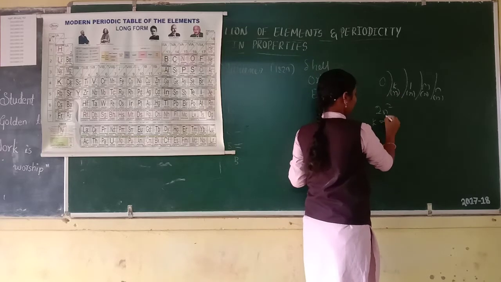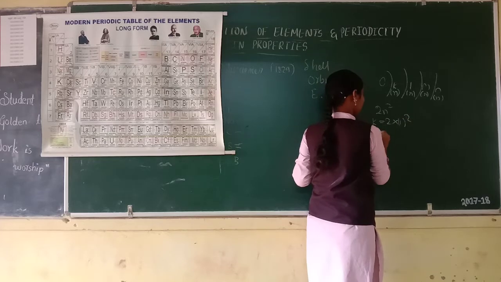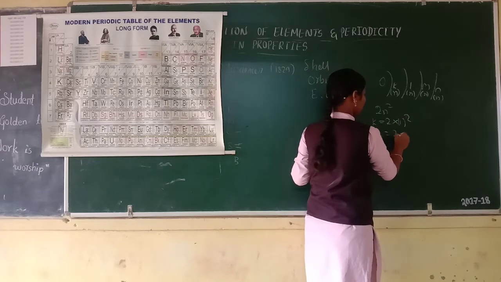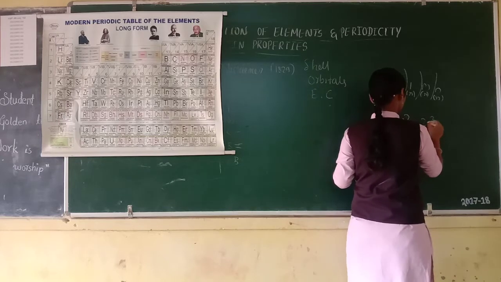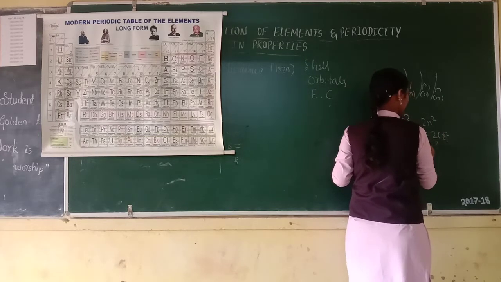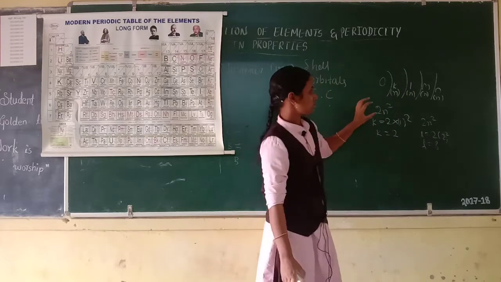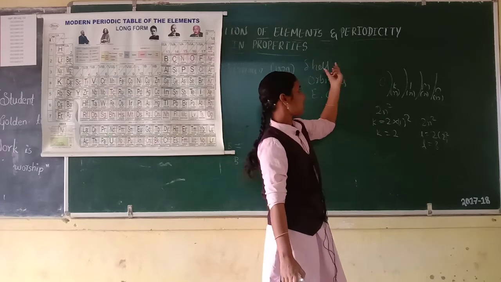Capacity of K shell, n is 1, 2 times 1 square, this is 2 electrons. Then L shell, 2n square, 2 times 2 square means 8. So this is shell. Main energy level is called shell.